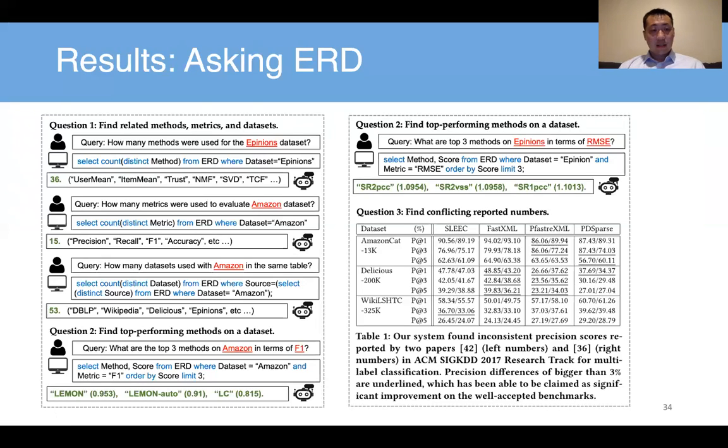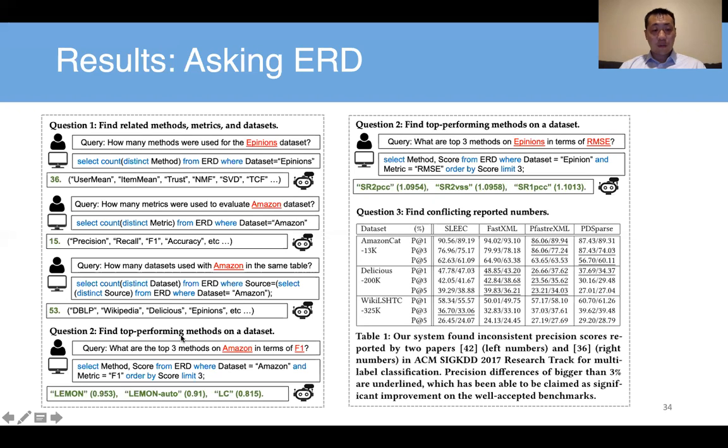Can have more. And what kind of metrics can be used for Amazon data? Precision, recall, F1, more than 15. And how many datasets were used with Amazon in the same table, which means who compare their methods on multiple datasets? So DBLP with Amazon, Wikipedia with Amazon, more than 50.